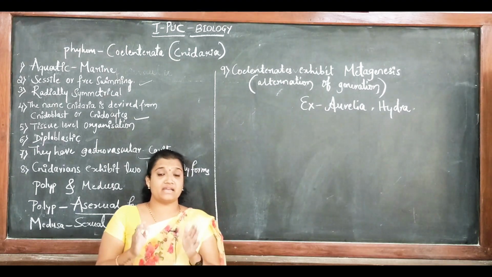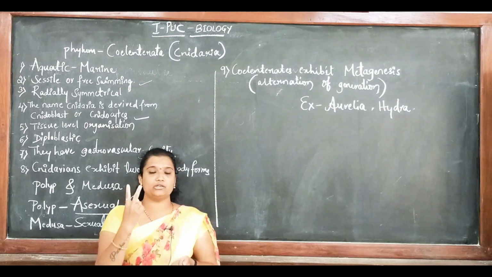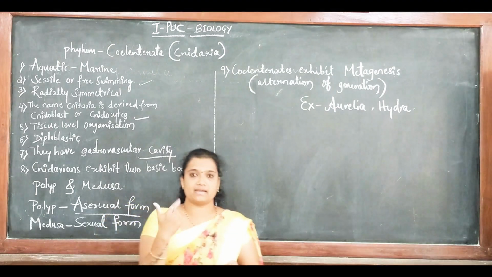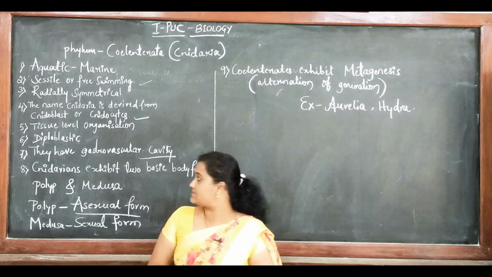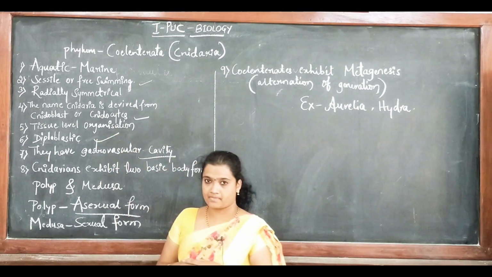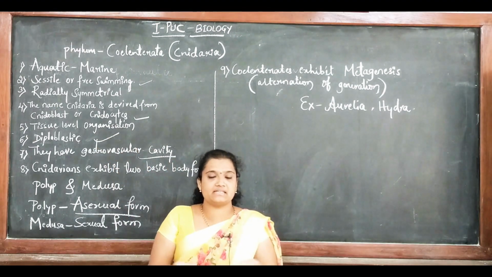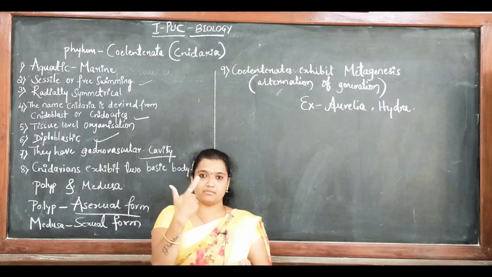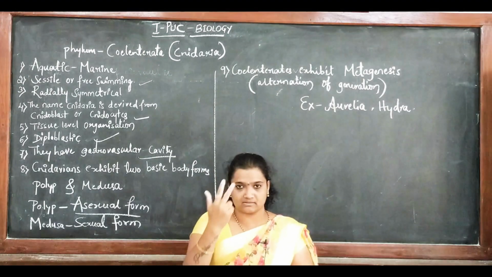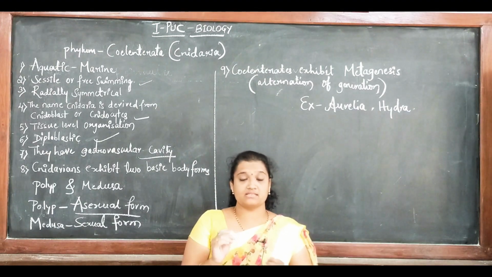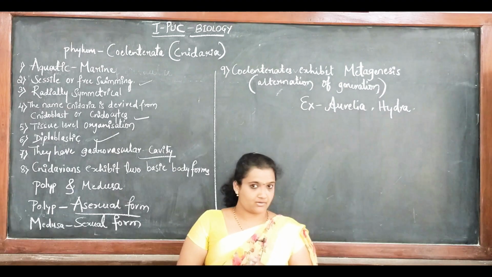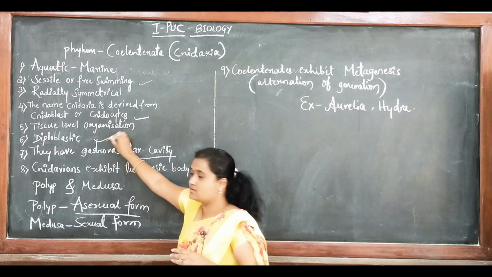If the animal is derived from only two layers, that is ectoderm and endoderm, we say it is diploblastic. And if the animal is derived from ectoderm, mesoderm and endoderm, all three layers, then it is called triploblastic. I hope this point is clear.